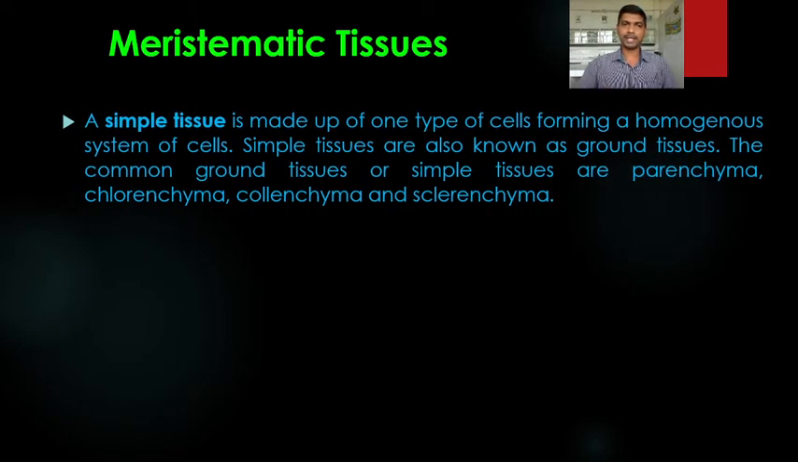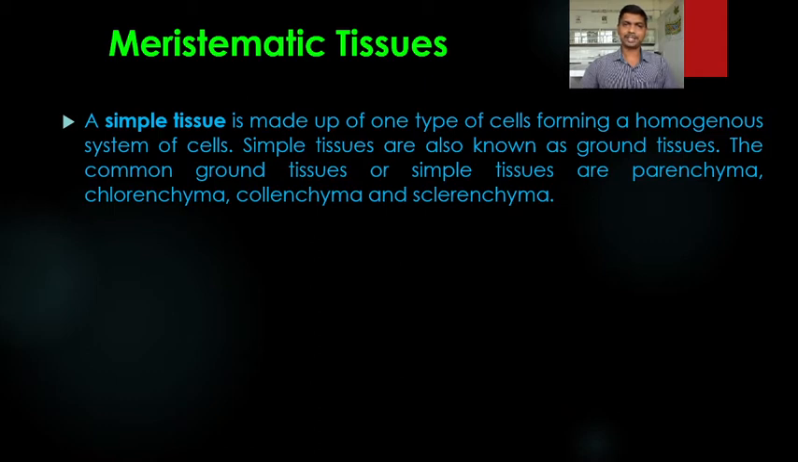The word simple shows that such tissues are made up of one type of cells forming a homogeneous system of cells. As you know, a tissue is a group of cells performing the same function, having the same or a common origin. So a simple tissue is made up of only one type of cells forming a homogeneous system of cells. Simple tissues are also known as ground tissue. The common ground tissues or simple tissues are parenchyma, chlorenchyma, collenchyma and sclerenchyma.